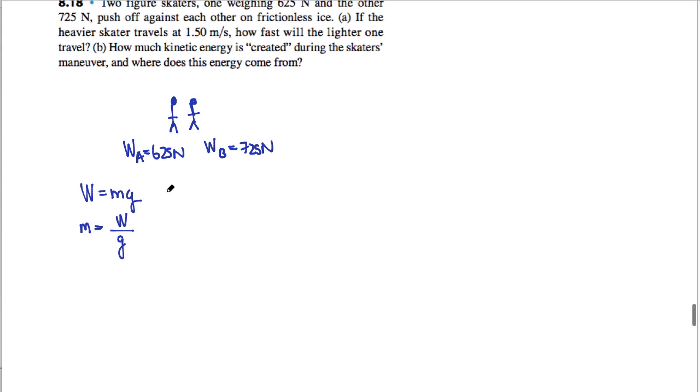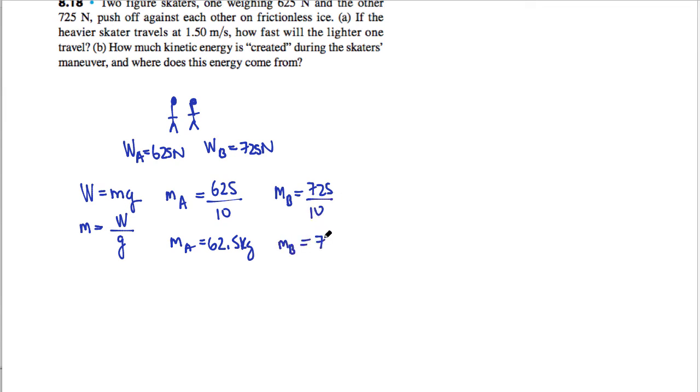So the mass of figure skater A is going to be 625 divided by, we'll go ahead and just use 10 here. So the mass of A will end up being 62.5 kilograms. And the mass of B will be the 725 divided by 10. So the mass of B will be 72.5 kilograms.